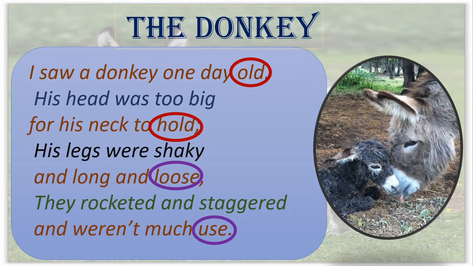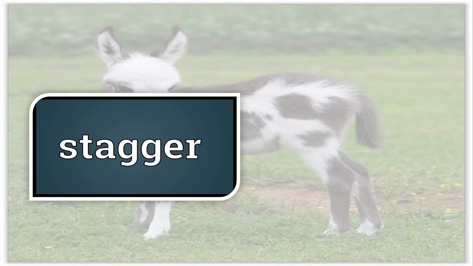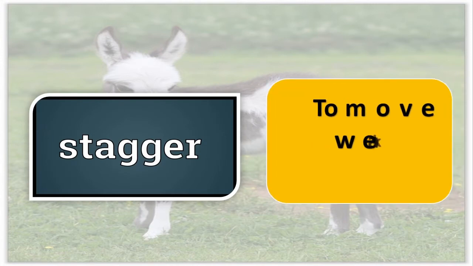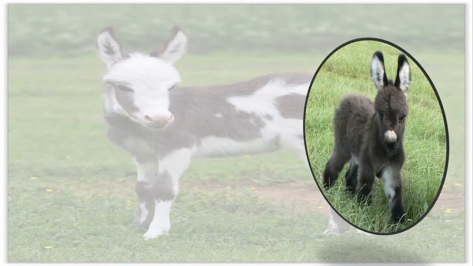Okay? See dear children, here some hard words you can see. See, this is rocketed. Okay? And this is staggered. We will go through the meanings of these hard words. See here, rocketed. The meaning is moved suddenly, moved quickly. Okay? Next thing is stagger. Here staggered means to move weakly and unsteadily. We will move to second stanza. Okay?